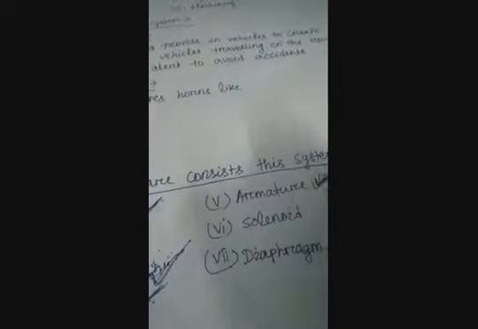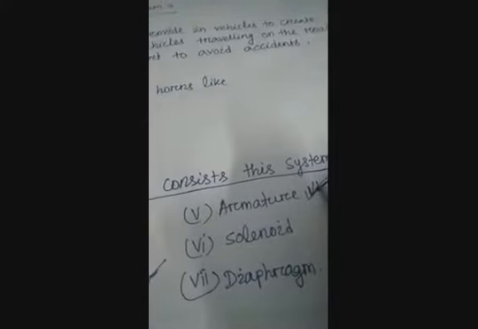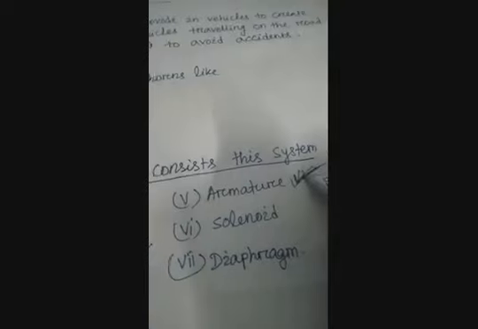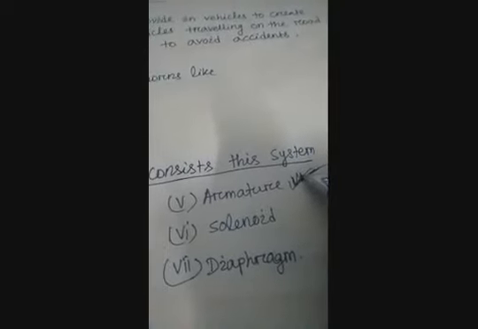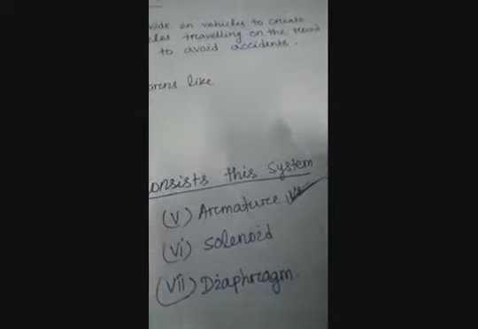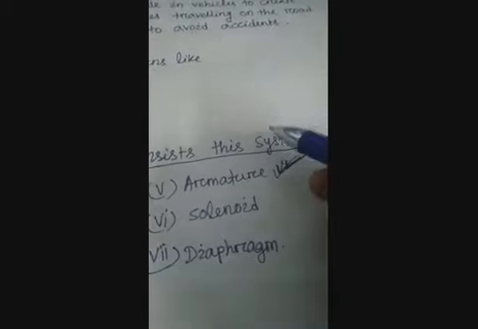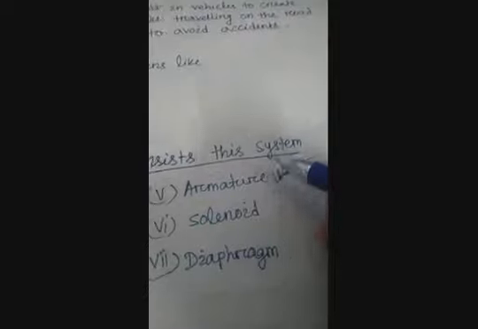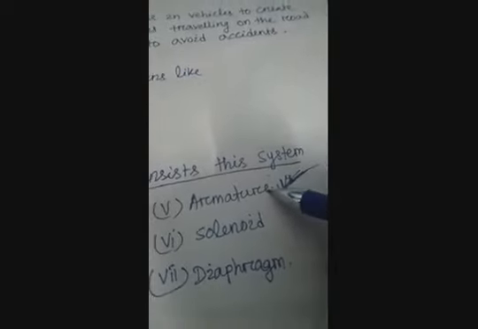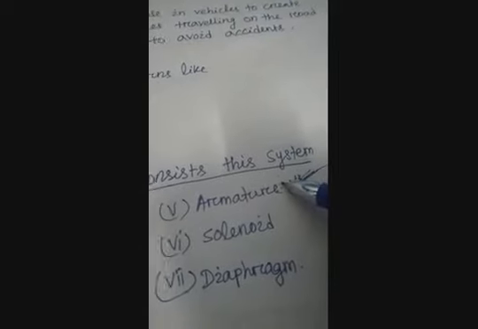Next we will discuss the armature. The armature is also a part of the horn circuit system. Why do we use it in the horn circuit system? It is connected to the flexible metal. In the next topic we will see the horn circuit diagram in a figure, and I will show you. But first, listen to why the armature is used.